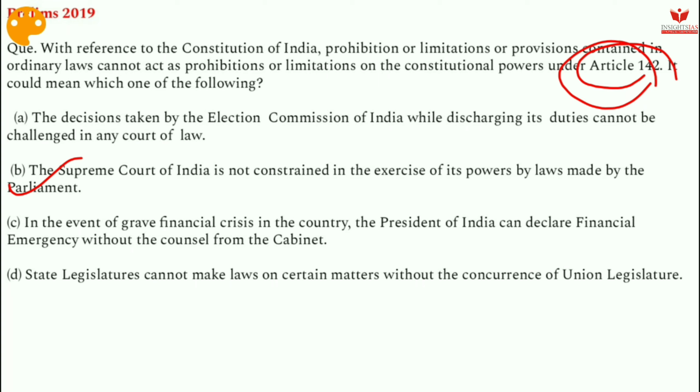Okay, Article 142 is not that sacred. Some mishappenings happened because of two cases. The coal block allocation case, where negative impacts were seen. All of the coal blocks granted from 1993 onwards were cancelled in 2014 without even a single finding that the grantees were guilty of any wrongdoing.